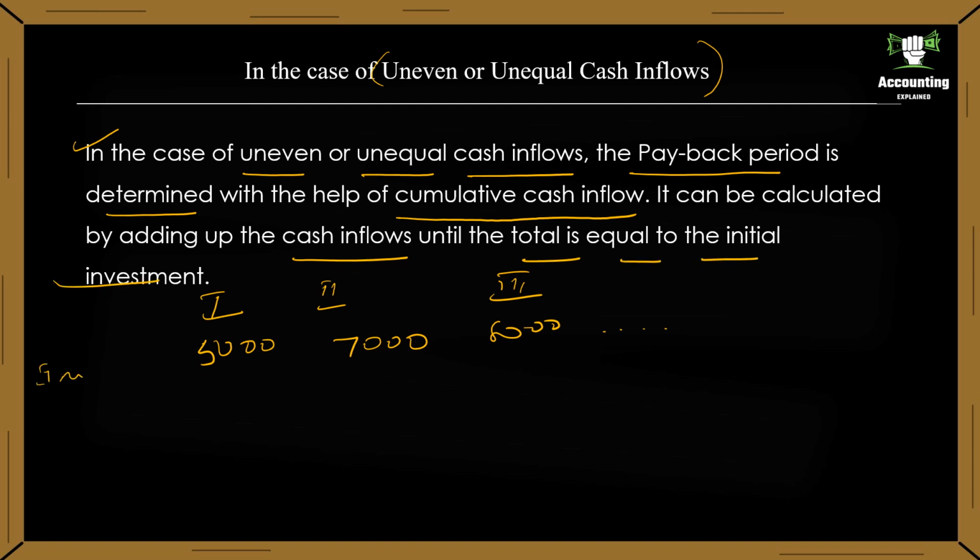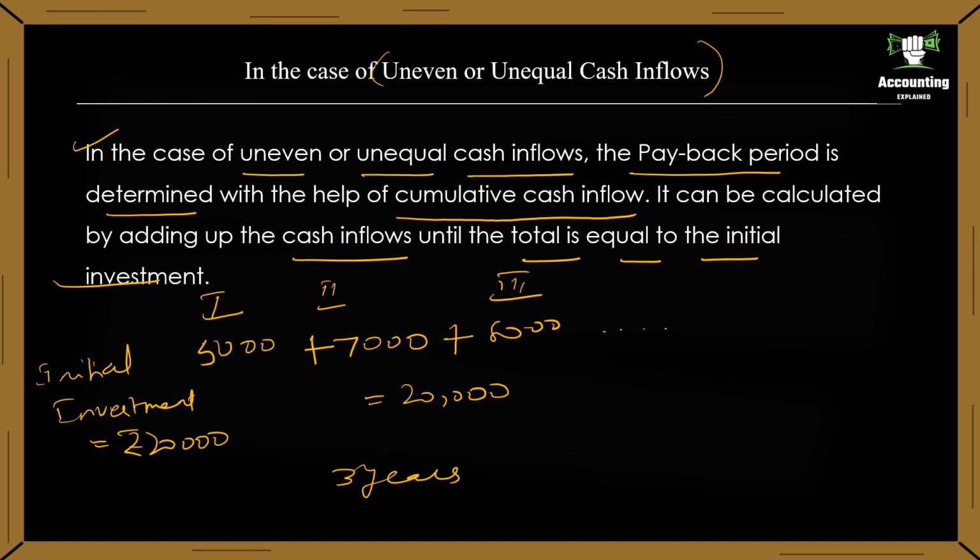If the initial investment is 20,000 rupees, then we add 5,000 plus 7,000 plus 8,000, that is 20,000. Here the payback period is 3 years because we are able to recover our initial investment of rupees 20,000 at the end of third year. So payback period is 3 years.